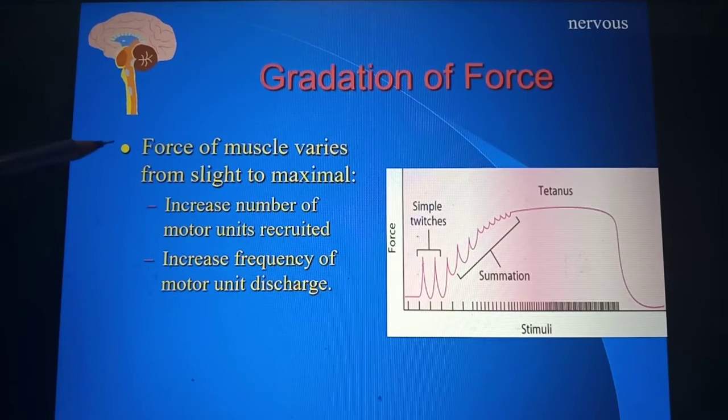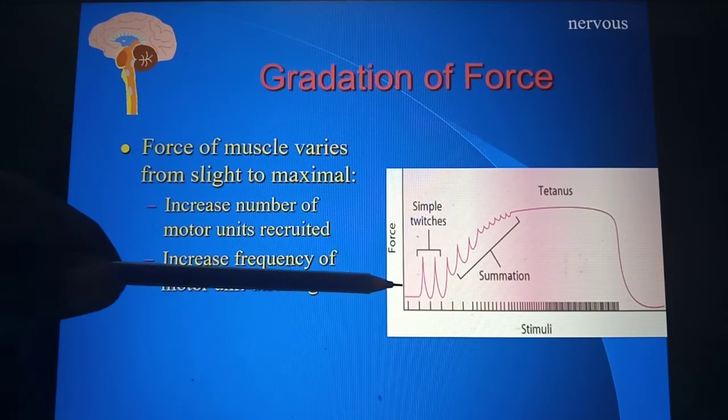So the force of muscle contraction varies from slight to maximal. That is, if the contraction is less, then there is mild muscle movement. If the contraction is more, then there is more muscle movement. So it varies from slight to the maximum amount of contraction. Increased number of motor units recruited will increase the force. Increased frequency of motor unit discharge will also increase the force. So these are the two things that increase the force of muscle contraction.